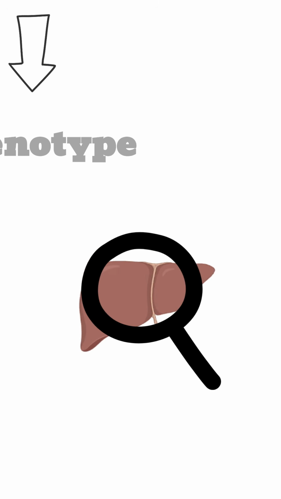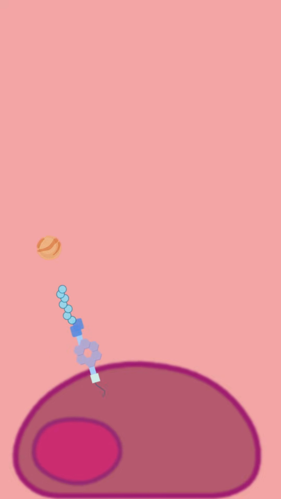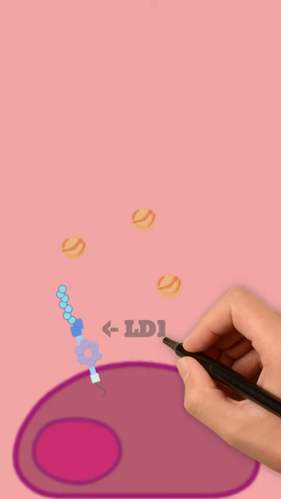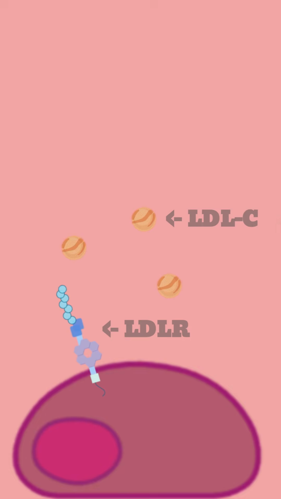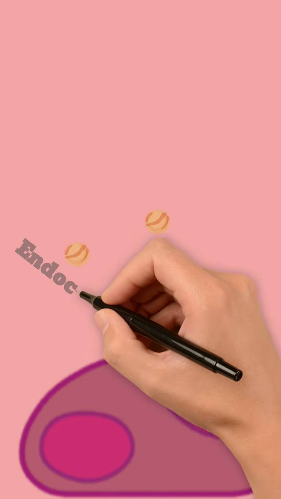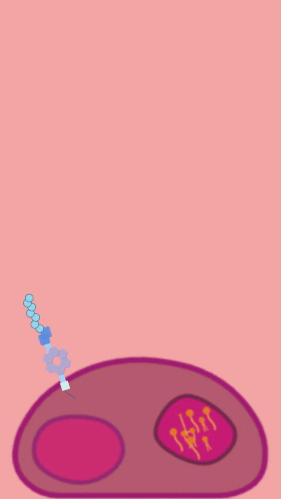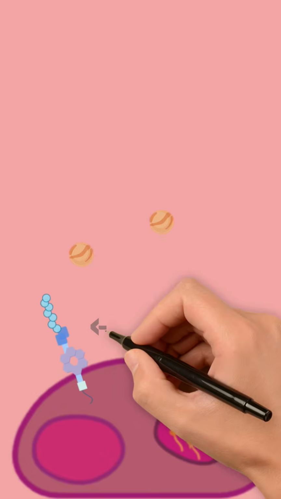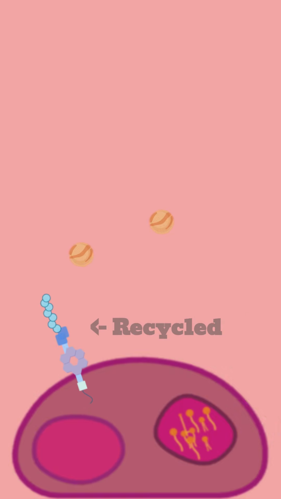Let's take a closer look at some hepatocytes in the liver. The protein mainly responsible for lowering LDL levels is the LDL receptor. It binds to LDL, gets engulfed through endocytosis, degrades the bound LDL, and is then recycled back to the cell surface.